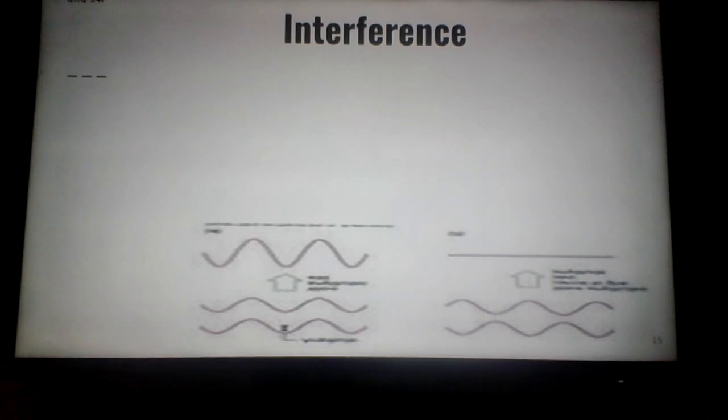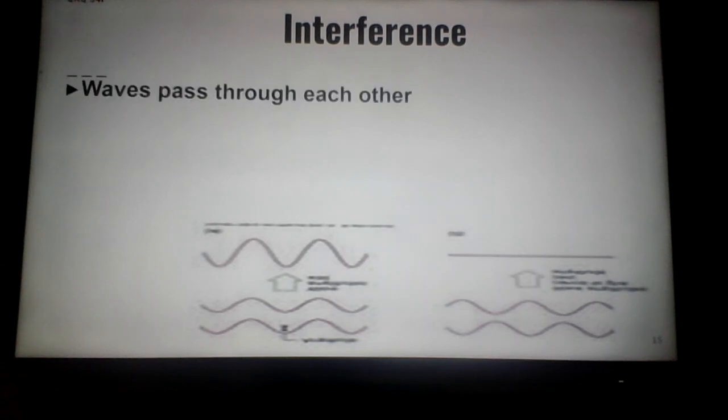Now, interference is a term that sounds like something went wrong and things got ruined. Well, in waves, that's not necessarily the case. Interference is simply two or more waves passing through each other. Okay, let's think of a sound. You ever get the staticky sound? You try to tune into a radio station, especially older ones. It's a lot easier now digitally, but we had to turn the dial. If you didn't get right on the correct frequency, you get that staticky kind of sound. Maybe hear the music, but with that sound in the background.